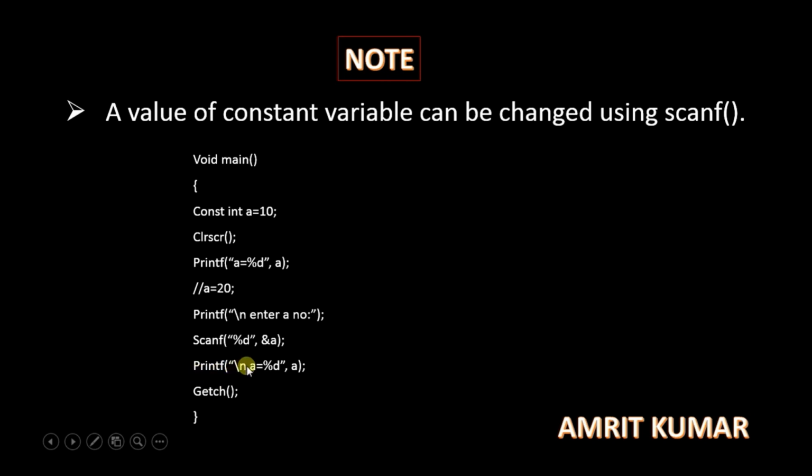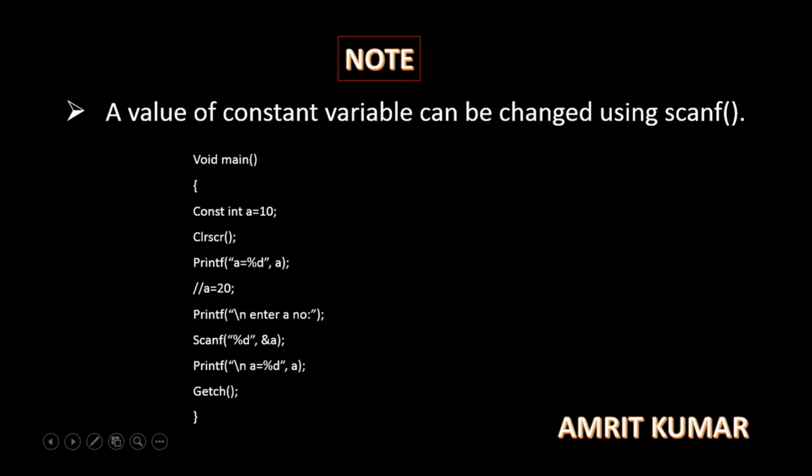After that I have used a new line again, and we have written a equal to %d. So the value of a has now changed. a was 10, now a has become 20 because of this scanf function. So what is written here? The value of a constant variable can be changed using the scanf function.